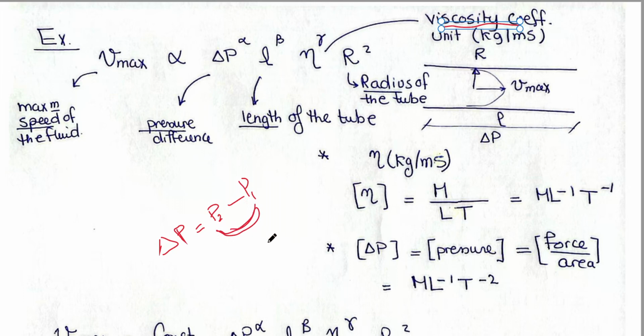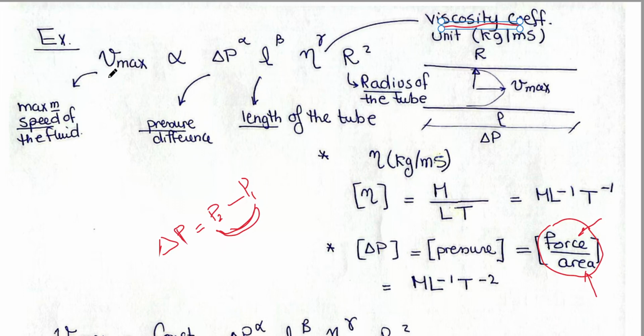The result is simply pressure. So difference in pressure has the same dimensions as pressure. Pressure is force per unit area. We can find the dimensions of force easily and divide by the dimensions of area to have M, L minus 1, T minus 2.